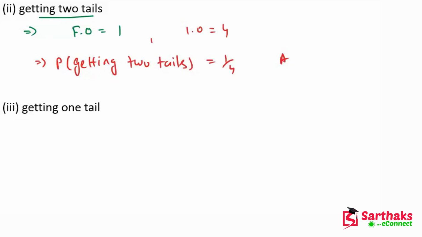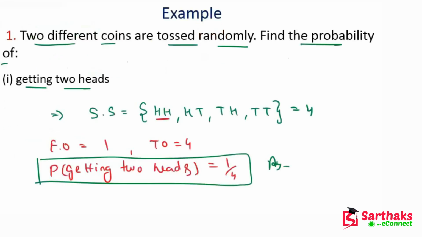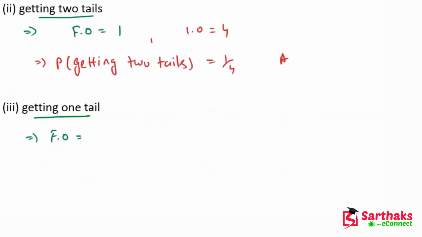Now getting one tail. For one tail, the favorable outcomes are tail head or head tail, so this is 2, and we know that the total outcomes is 4.